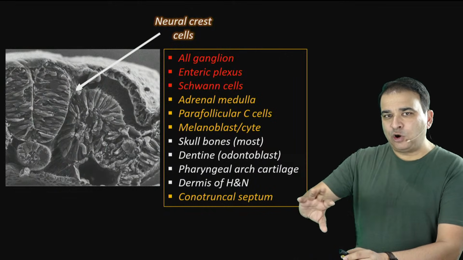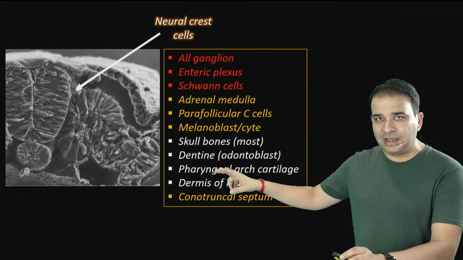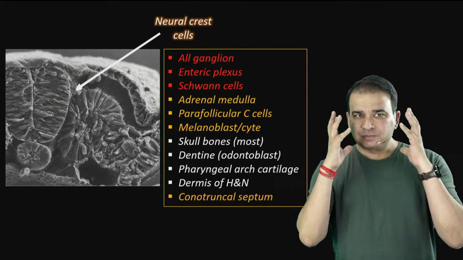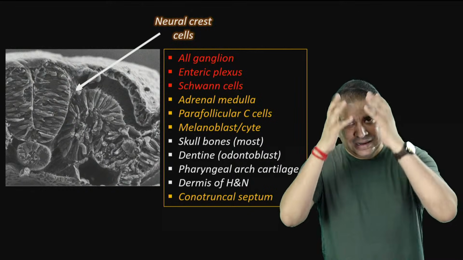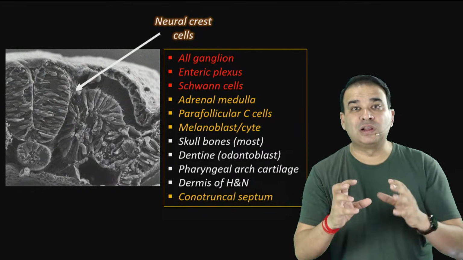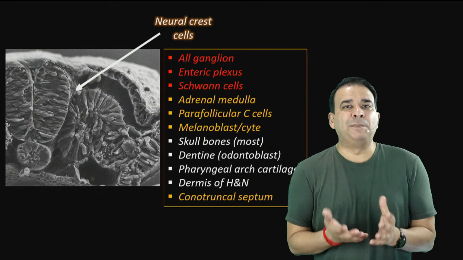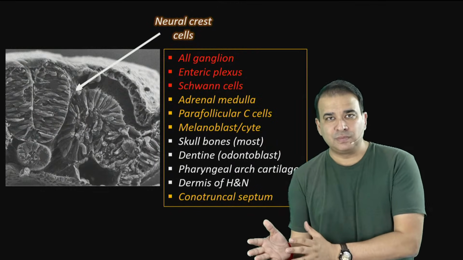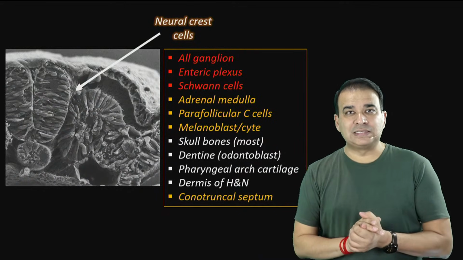Now, although this may not be the right way to look at it, look at this. When you look at the majority of the structures in the head and neck, guys, most of the head and neck structures, which elsewhere in the body are derived from the mesoderm, in head and neck they are derived from the mesenchyme of neural crest cells. If you think of a bone anywhere else, the bones are coming from mesoderm, paraxial mesoderm or lateral plate mesoderm, right? But in head and neck, most of the skull bones are coming from where? Mesenchyme of neural crest cells.